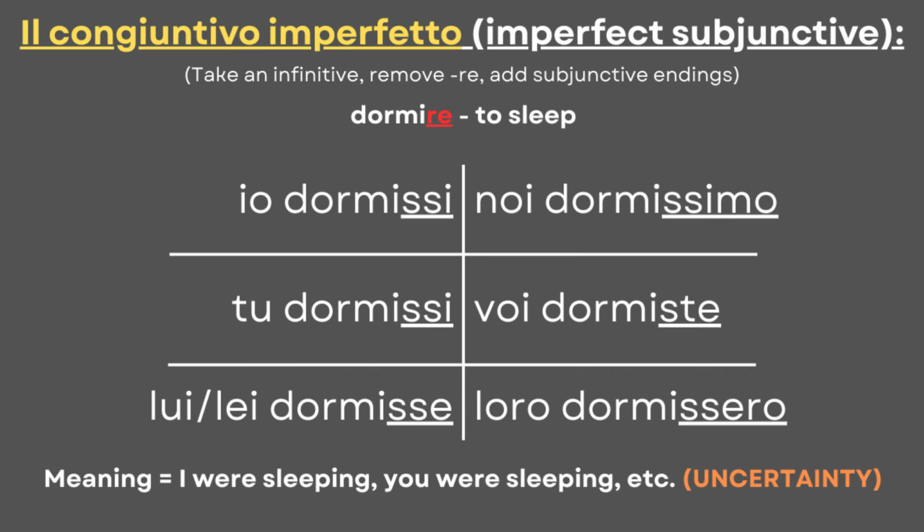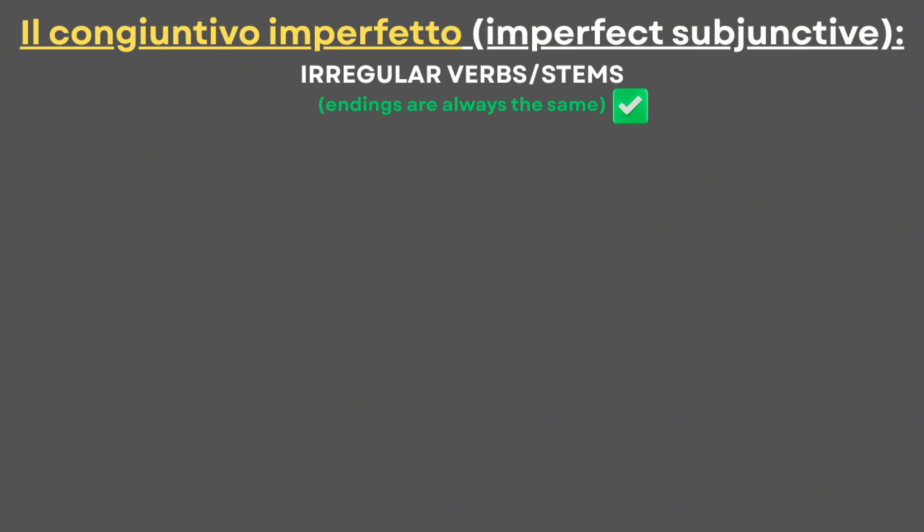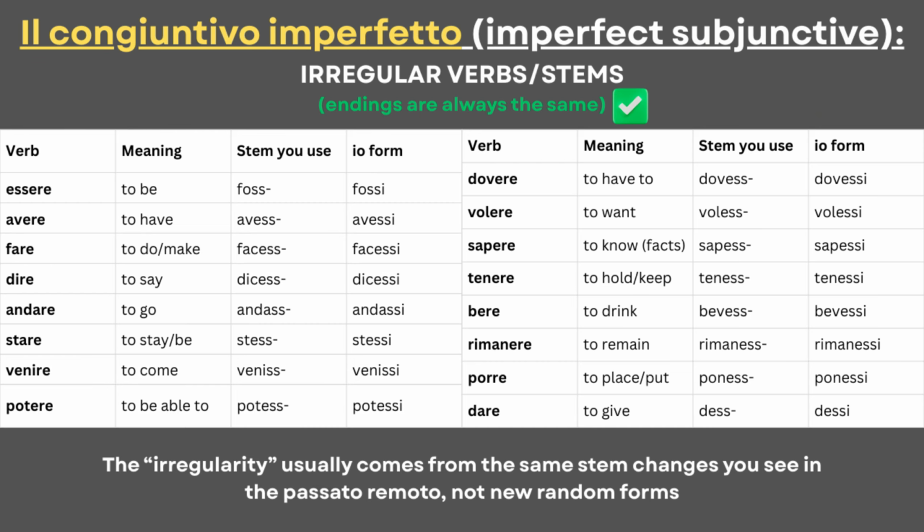However, we have to see how irregular verbs also work, and in this case, it's important to consider verb stems, because as I said before, imperfect subjunctive endings will always be the same for any verb. Because this mood is common in Italian speech, irregular verbs will be used a lot, so it's good to know what they look like and when to use them. The irregularity typically comes from the same stem changes that you could have found in previous Italian videos, especially from the remote past, so there are no new random forms.